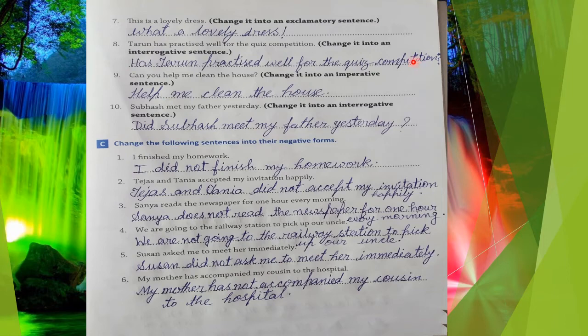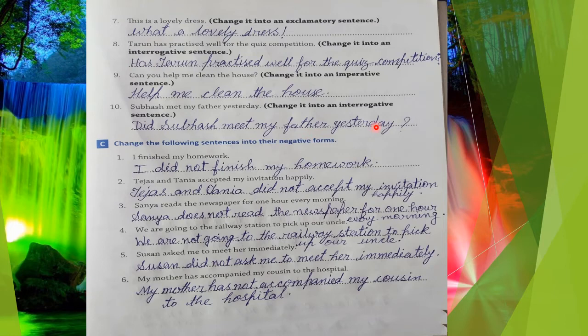Next is: Can you help me clean the house? It's an interrogative sentence, so you have to change it into imperative form. So your sentence will be: Help me clean the house. Next, Subhas met my father yesterday. It's a declarative sentence, so you have to change it into interrogative form. So the sentence will be: Did Subhas meet my father yesterday?